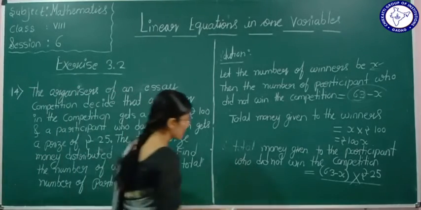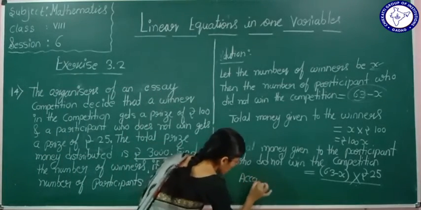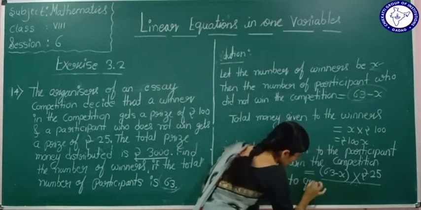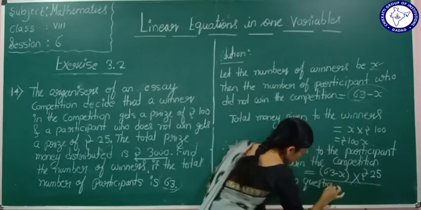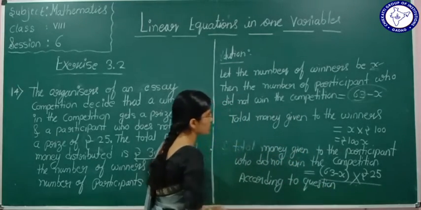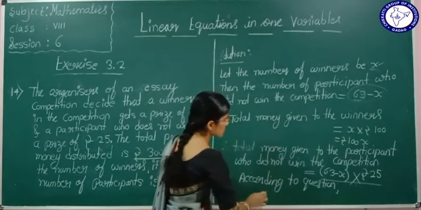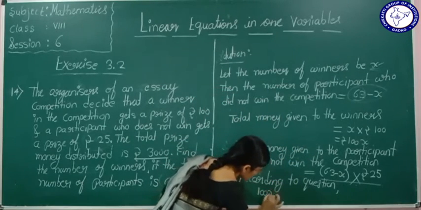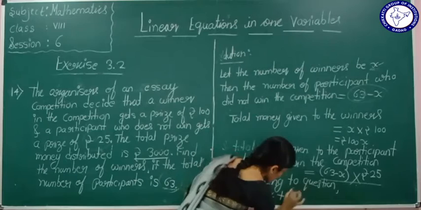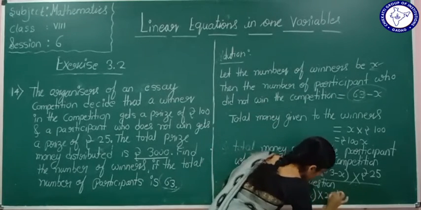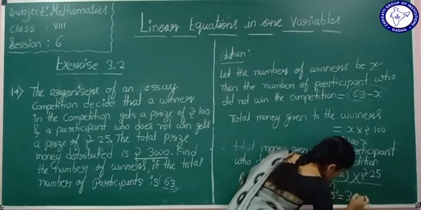We will write here, according to the question, 100x plus (63 minus x) multiplied by 25 is equal to rupees 3000.